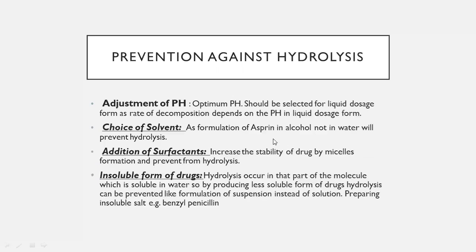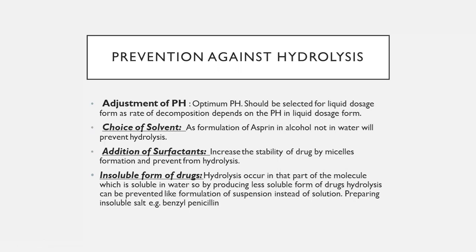On the next slide, students, let's discuss how we can prevent hydrolysis. First, adjustment of pH. As we discussed earlier, the optimum pH should be selected for liquid dosage form, as the rate of decomposition depends on the pH. So it is necessary to adjust the pH to the optimum level for the better efficacy of your drug and to protect against the degradation process.